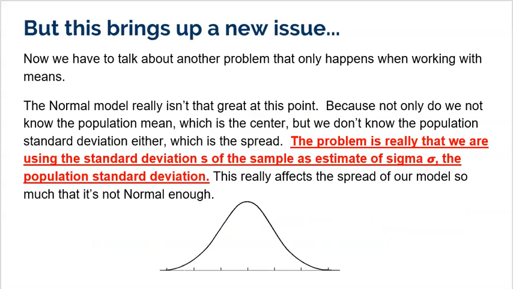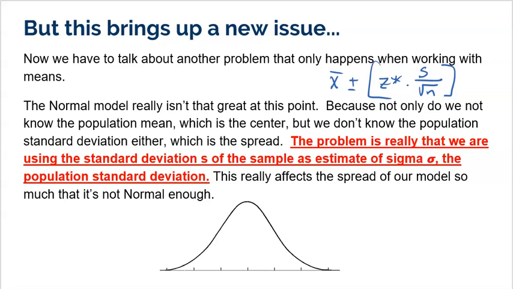Okay, this is all great. This is all awesome. But this actually brings up a new problem. Because we're replacing sigma with S, there's a problem. Now, I'll be honest with you, this is a little bit of a story, but it's worth hearing. Years ago, and I mean years ago, they didn't do anything about it. They still used the normal model, right? They still said, okay, we're gonna take the mean, we're gonna go up, we're gonna go down, we're gonna do a z star, and instead of using standard deviation, we're gonna take the standard deviation of our sample divided by the square root of n, using standard error, and that's how they built the means.